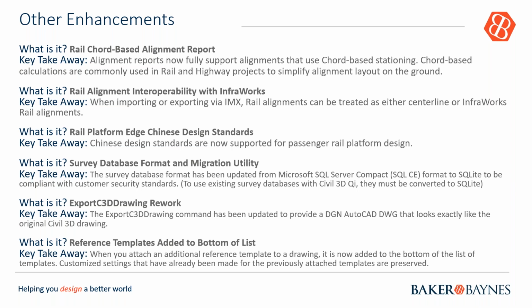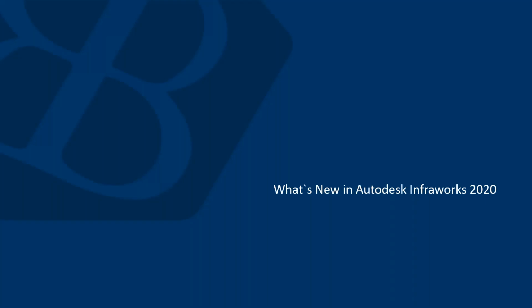Drawing rework, like I said, if you export from Civil 3D to a CAD, try it out and see how much better it looks. It doesn't look like a watered down version. It actually looks the way you would have it in Civil 3D, much more visual with the line types and stuff like that. Okay, and then of course there are new templates. Where you would start your new drawing in Civil 3D, at that bottom part where you select a template, there are some added templates there for your application, and of course the integration of an SQLite file, the most common one used for InfraWorks, is also there.